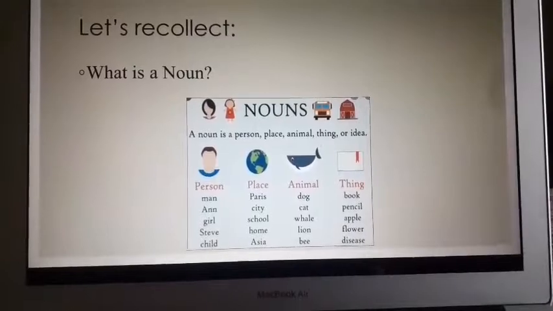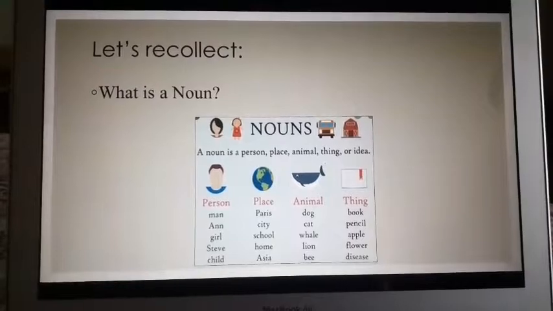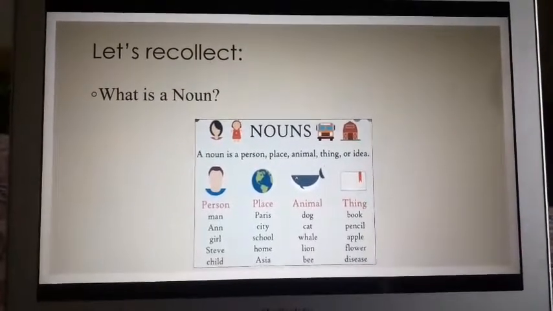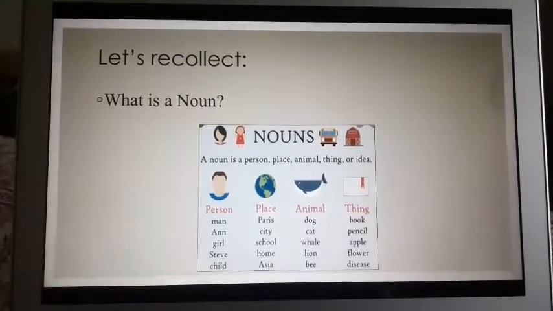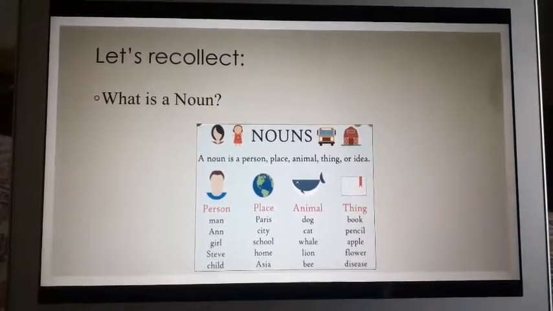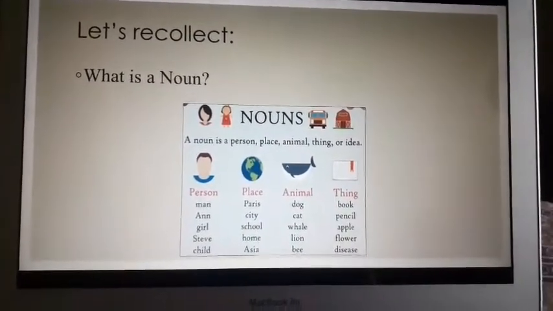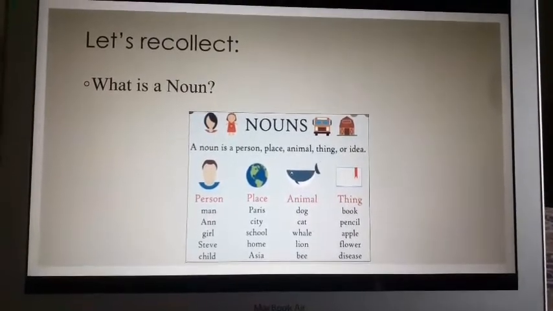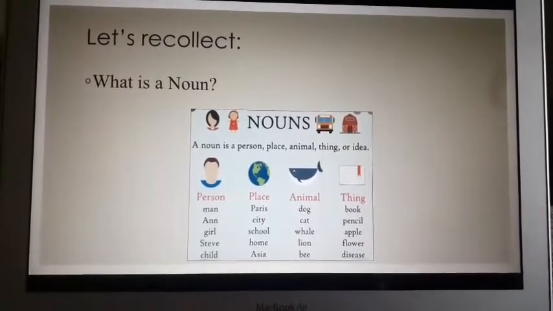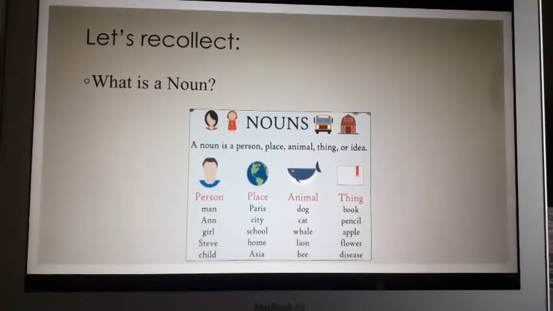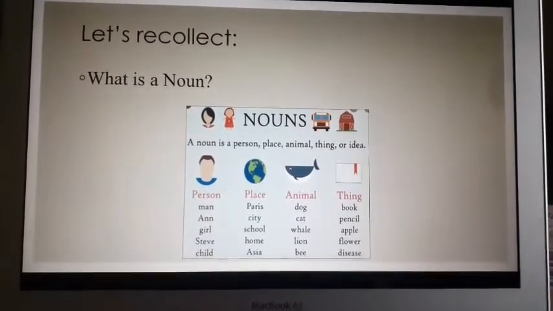So, what is a noun? A noun is a word used for a person, place, or thing, or an idea. Everything that we can see or talk about is represented by a word that names it. That naming word is called a noun. So a noun can be a person: man, girl, child, Steve. It can be any place: city, school, home, Asia, Paris. These are the names of those places.